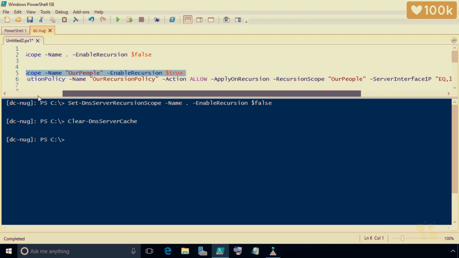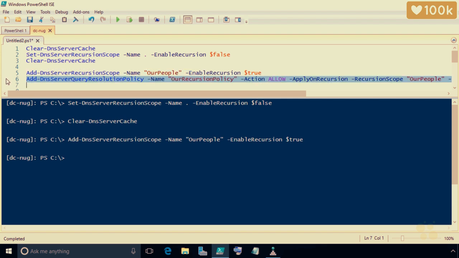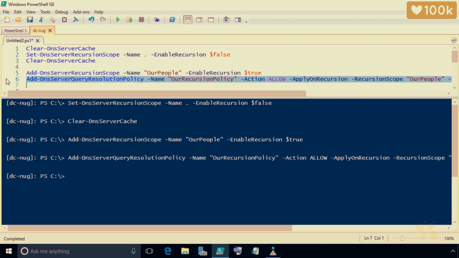So let's go ahead and scroll back to the left and let's execute these. With row 5 highlighted, we'll hit F8, which identifies the label of the scope of our people and also specifies that we should enable recursion if requests come in from that scope. And then for line 6, we'll highlight that and press F8. That's the one we just went through.